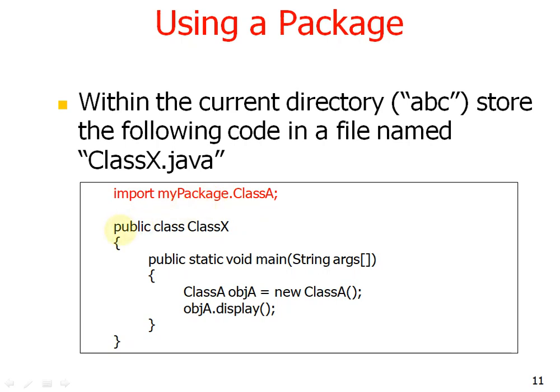Now I am writing public class, class X, and this is the main method, and creating the object of the class that was declared in mypackage. So this is the object of the class, and I am only calling the method of class A. The method name is display. So I am calling the display method using the object of class A.